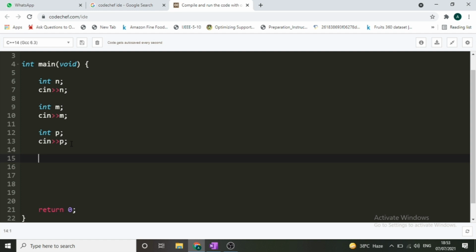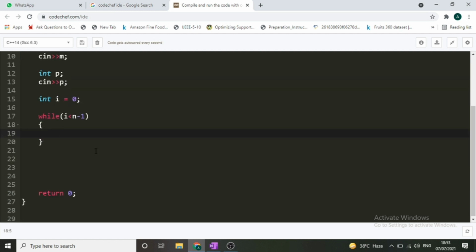Now we have to find the final value of the profit that has been earned by the root node, and I have told you for getting that value, how many times you have to do the calculations, that will be n minus 1 times. So let's just take int i equal to 0. Now while loop, we will be using a loop for this structure, because at every iteration we have to perform the same type of operation, that is p% of m. So while our i is less than n minus 1. I hope this while condition is clear to you.